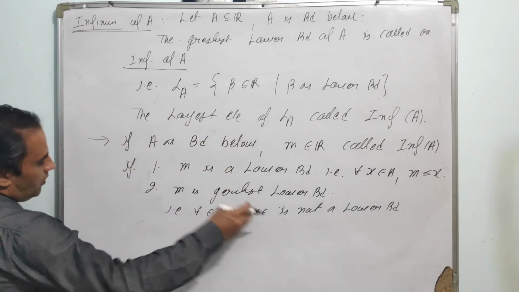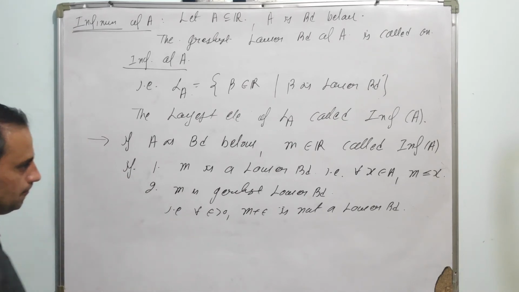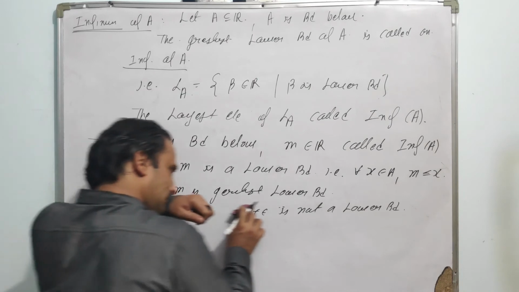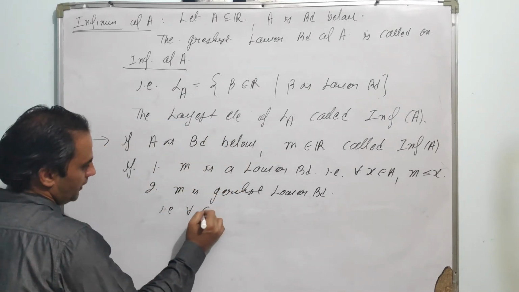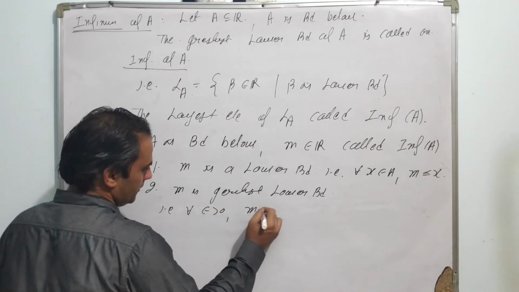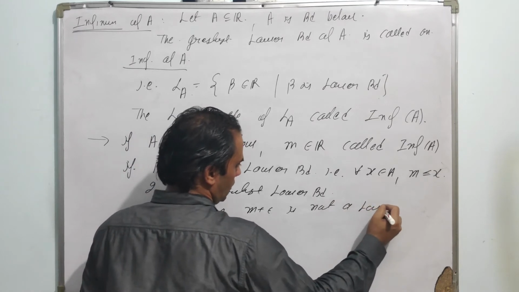So this definition we can write down. For every epsilon greater than 0, m plus epsilon is not a lower bound.